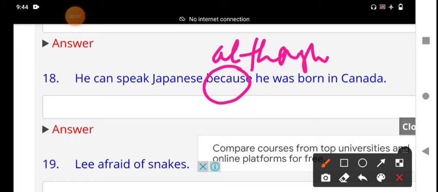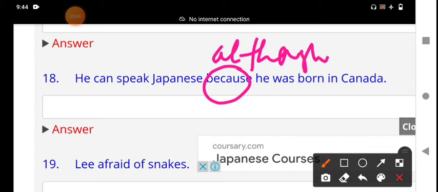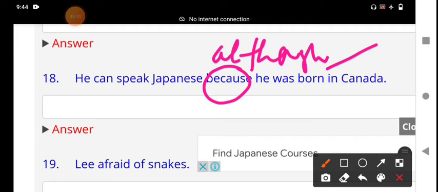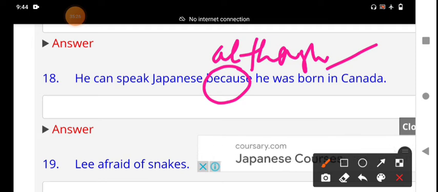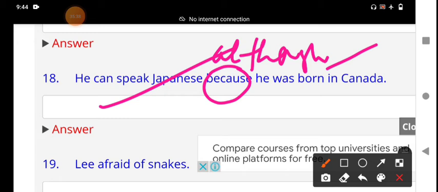although. He can speak Japanese although he was born in Canada. Although he was born in Canada, he did not know Japanese, but he can speak in Japanese. He is living in Canada, Canadian language he is speaking. But although he was born in Canada, he can speak Japanese. That means although, even though,